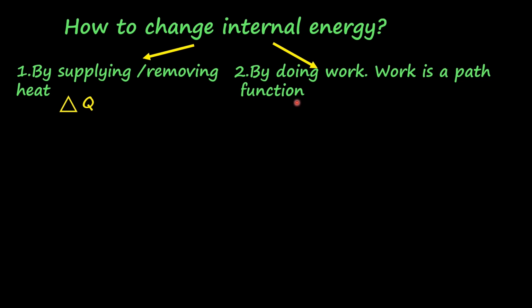We know vigorous work can transfer more energy. You can check this by rubbing your hands vigorously and then slowly. This proves heat is a path function. Path functions are not characteristic features of a thermodynamic system. Characteristic features of thermodynamic systems are state functions. Work done is represented by delta W.